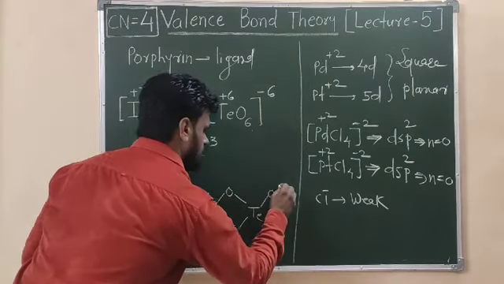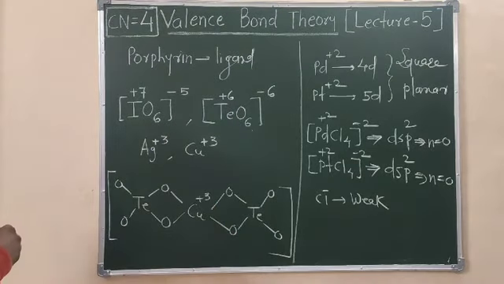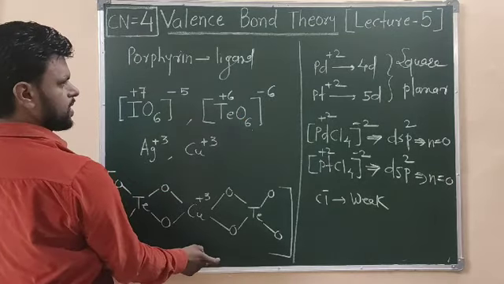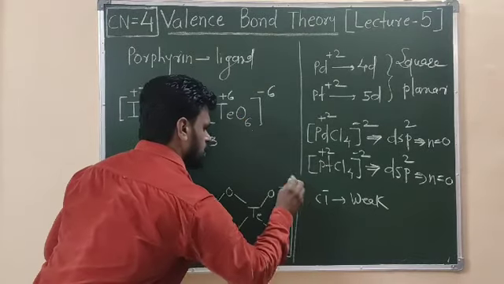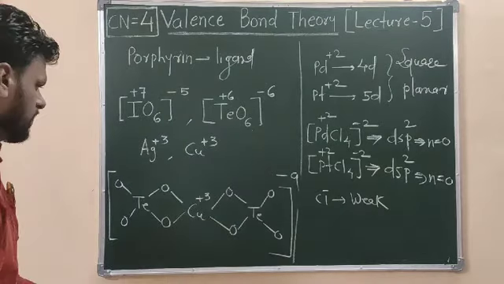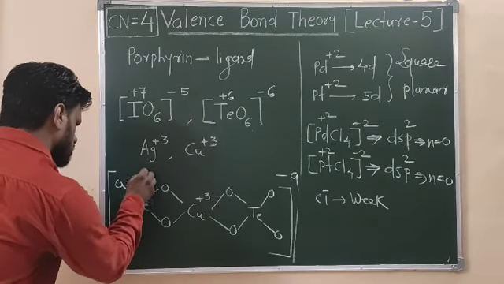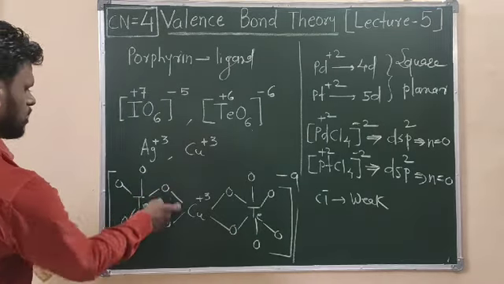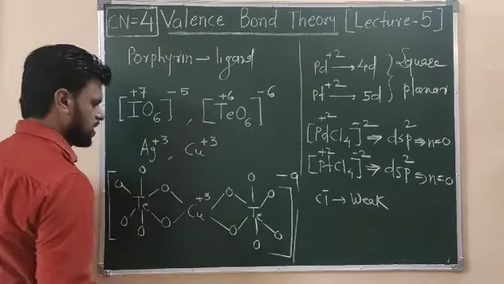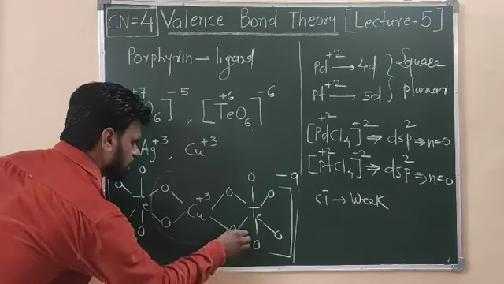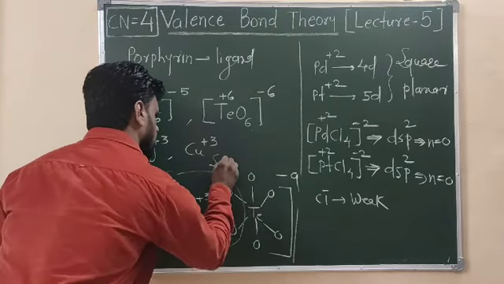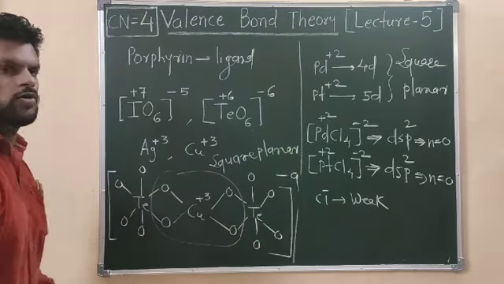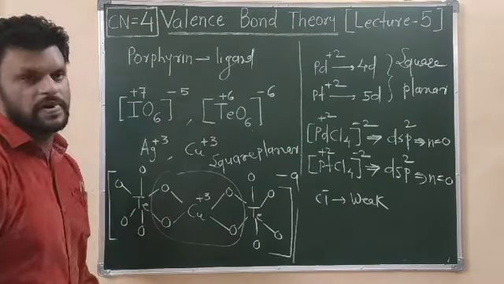And if I write down the complex here, I'll be having minus 6, minus 12 plus 3. The charge will now be a minus 9 charge on the complex. And if I take oxygen here, where oxygen is 6, so 1, 2, 3, 4, 5, 6, 2, 4, 6. If I take this plane, this is nothing but a square planar geometry, and the same thing can be said about silver plus 3 as well as copper plus 3.